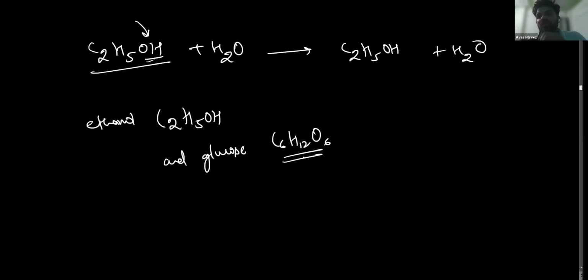Both, when added to water, are not characterized as acids. Why? Because they neither lose H plus ions nor accept H plus ions. Thereby they are not considered a base or an acid. They remain the same in their original form. Okay. Everybody understood?